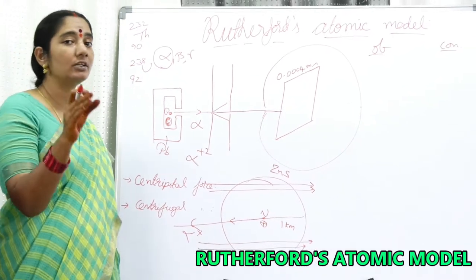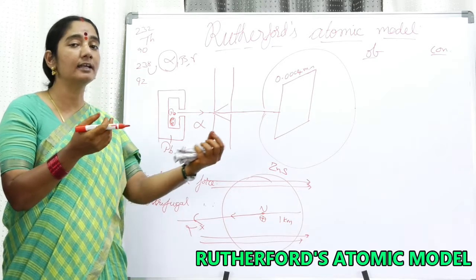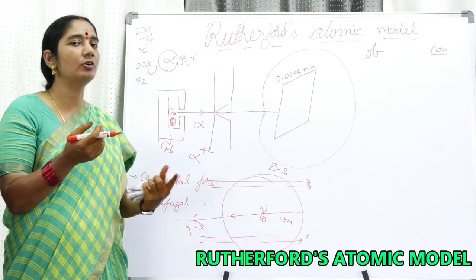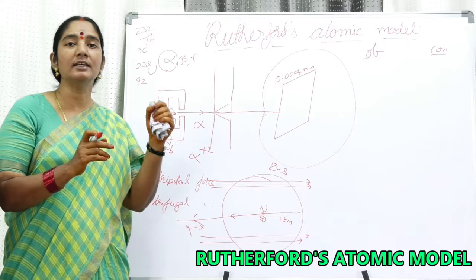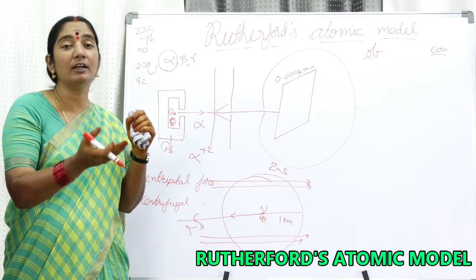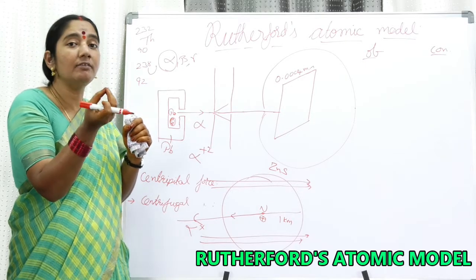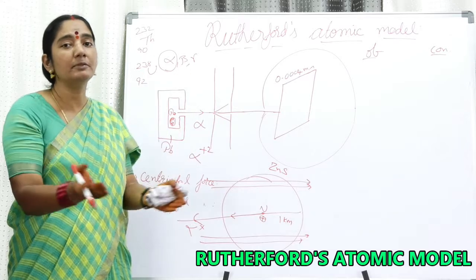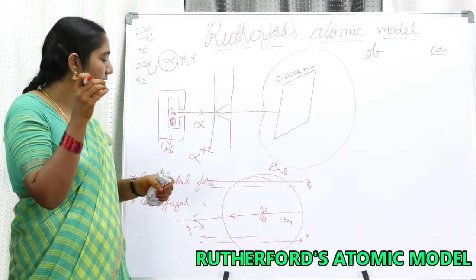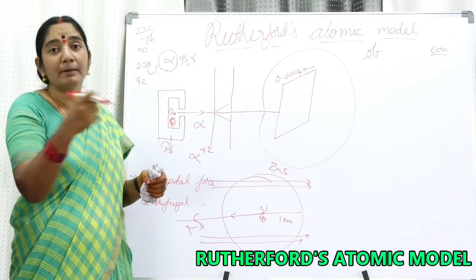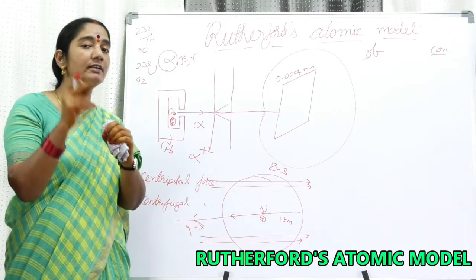Because 1 in 1 million alpha particles are bounced back, he concluded that the thing at the center is very small in size but very heavy, and the whole of the atom's mass is due to that heavy particle at the center. It is repelling the positively charged alpha particle, so the center is also positively charged.